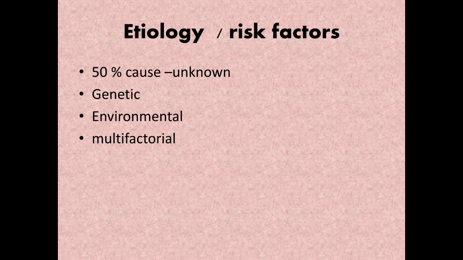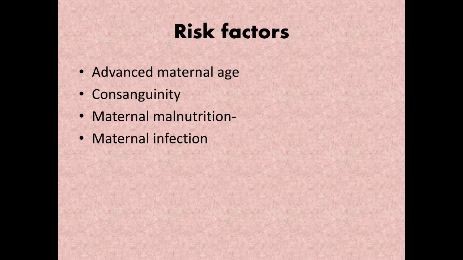There are also many environmental factors: radiation, teratogenic drugs which can cause anomalies, or infections. Most of the time it is multifactorial. Even though most congenital anomalies show family patterns, many are determined by a combination of genetic and environmental factors, which you call multifactorial.